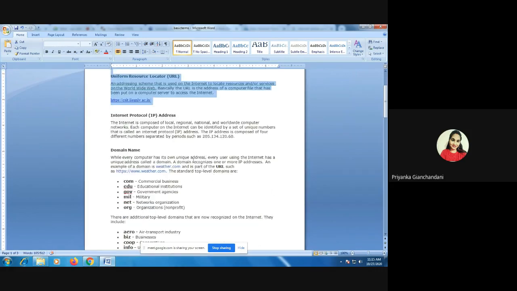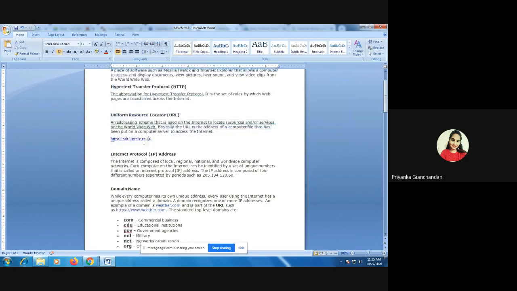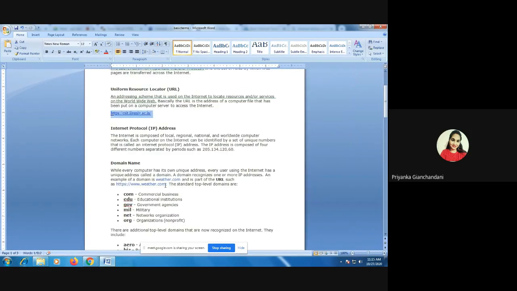Now, this particular URL consists of a domain name. So what domains do we have? Domain is basically the unique address through which that particular website is going to be identified. Like this is an example, weather.com, this is an example, isunif.ac.in, or gmail.com, right? Or there are various other domains. These are all the examples.